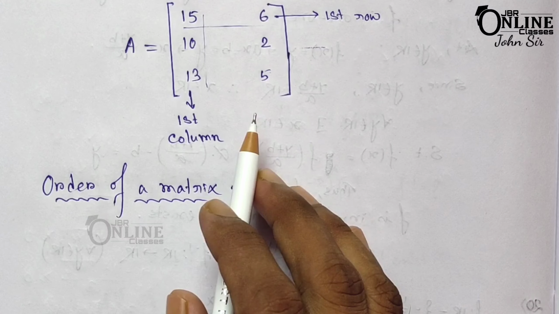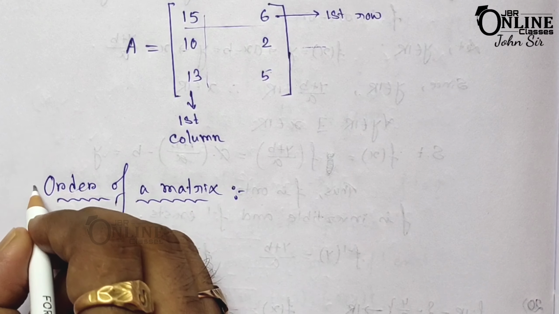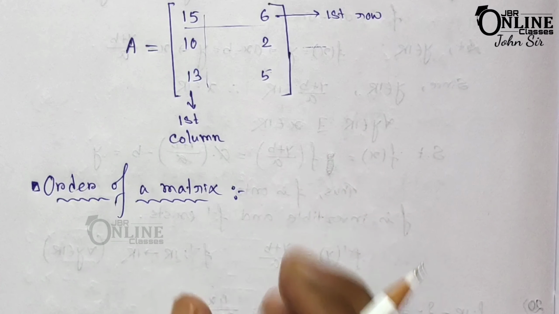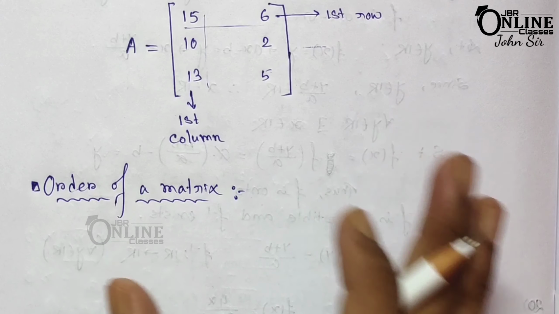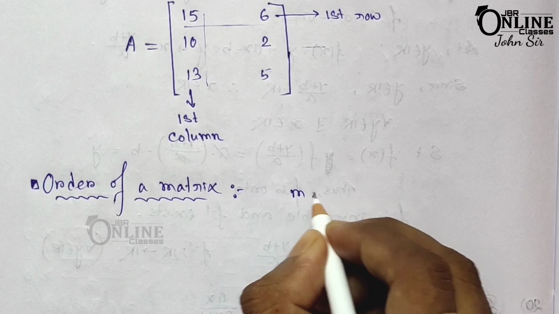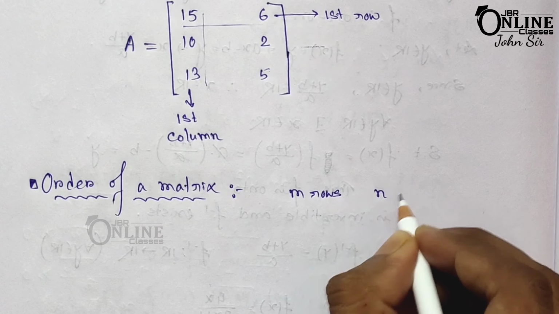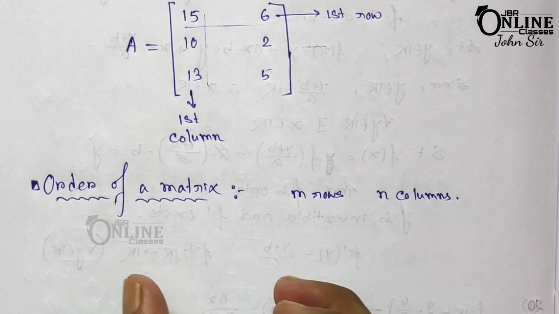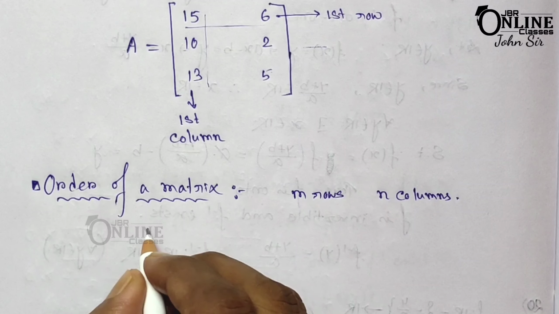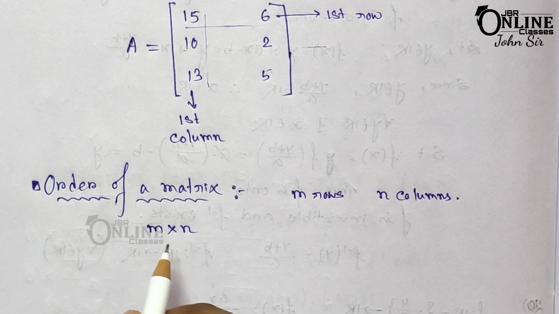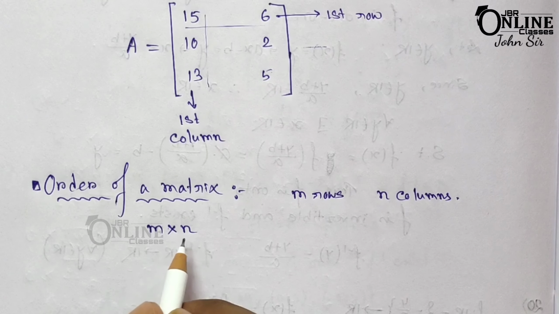Now the next thing we are going to discuss is the order of a matrix. So what is the order of a matrix? Suppose a matrix has m rows and n columns. Then the order of the matrix is m into n. It's actually not "into", you have to pronounce it "cross": m cross n or m by n.